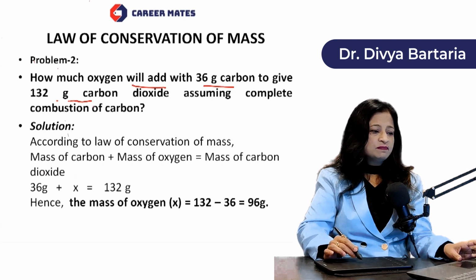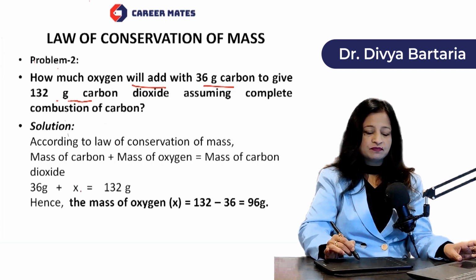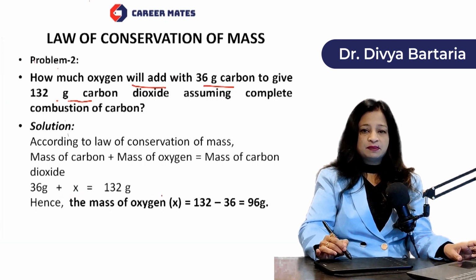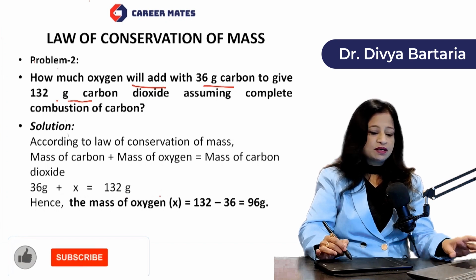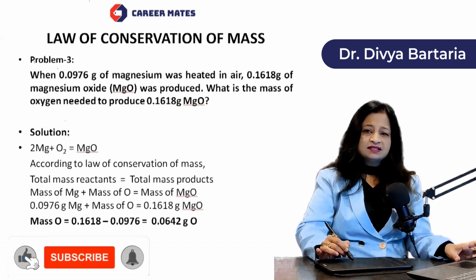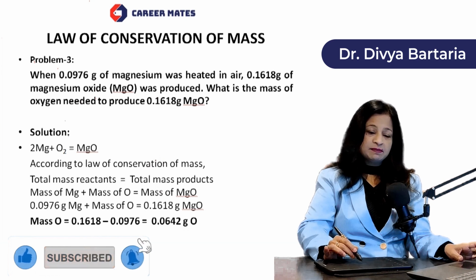So here you can see what is the mass of carbon dioxide, 132. This is the mass of the product. And when we talk about mass of carbon, this is 36 gram, and we have to determine the mass of oxygen. So here we can very easily find out the mass of oxygen by applying the law of conservation of mass. Last problem is again a similar one.